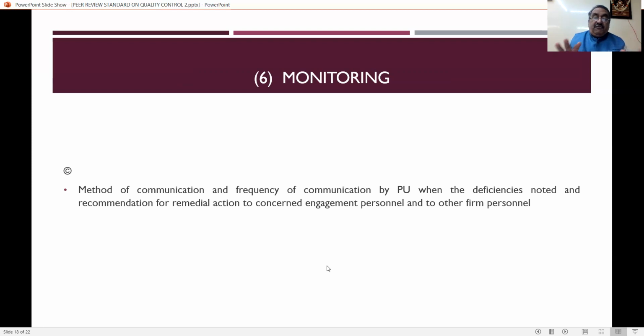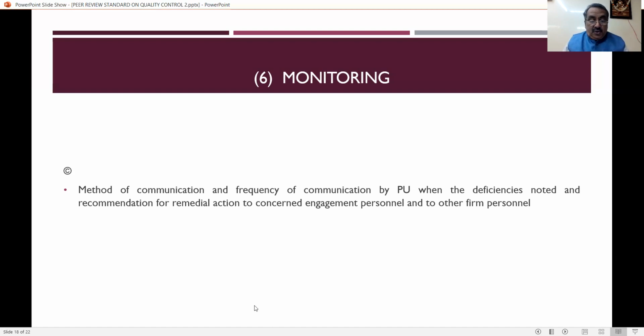Then the method of communication and frequency of communication by the practicing unit when deficiencies are noticed, and recommendation for remedial action to the concerned engagement personnel or other personnel. It is very, very simple. There is a deficiency. For that deficiency, they are having some meeting, and to have the discussion in the meeting, the method of communication has to be prepared by the practicing unit, and the same has to be conveyed to the engagement personnel or other personnel. And how many times, what is the frequency of communication, that also has to be clearly spelled out by the practicing unit.